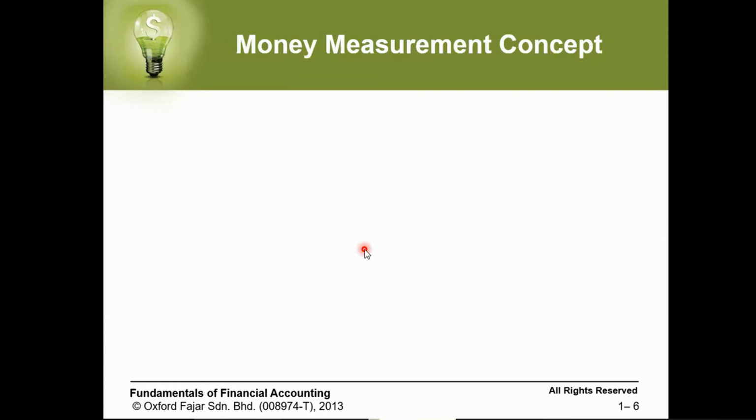Money measurement concept is our third concept of today's class. Based on the name, money measurement, this concept believes that we can only record those transactions which can be reflected by money. Those which cannot be measured by money, we cannot record in our accounting books.